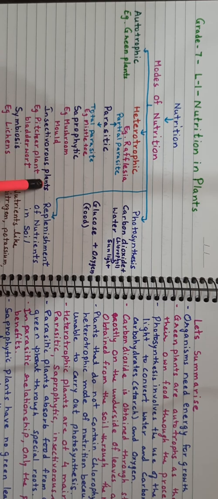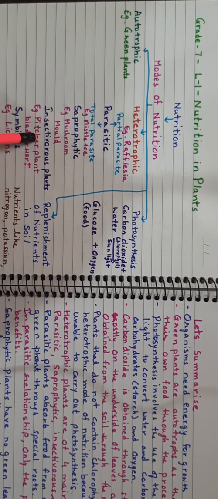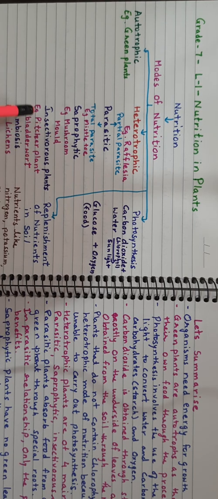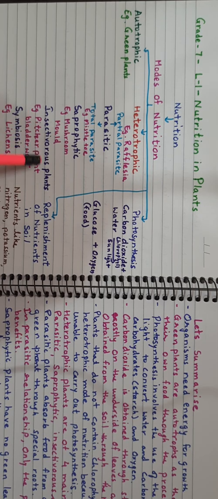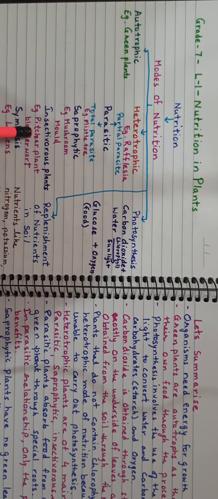Insectivorous plants: as the name indicates, the word refers to insects. These plants eat insects. Yes, you heard right, they eat and digest insects. These plants are called insectivorous plants because they eat insects. The examples are pitcher plant and bladderwort.